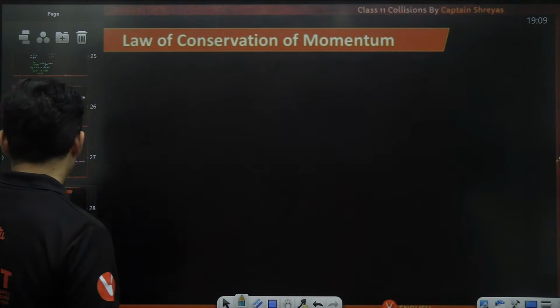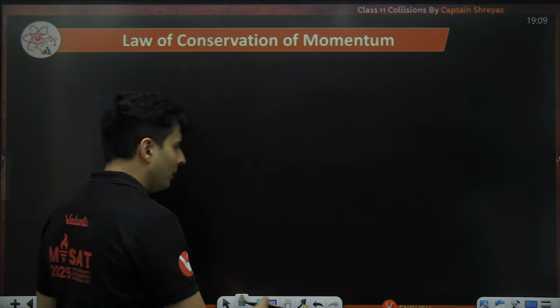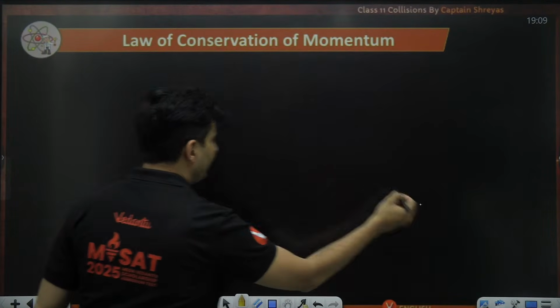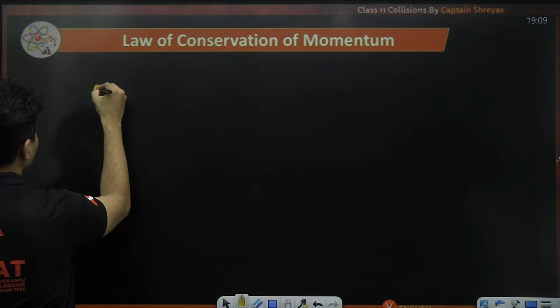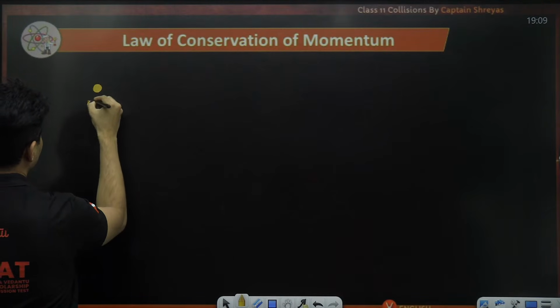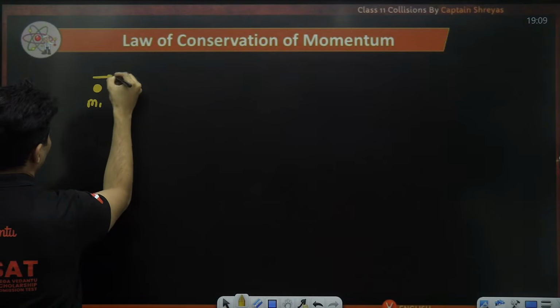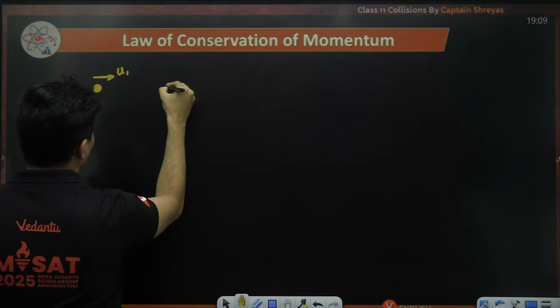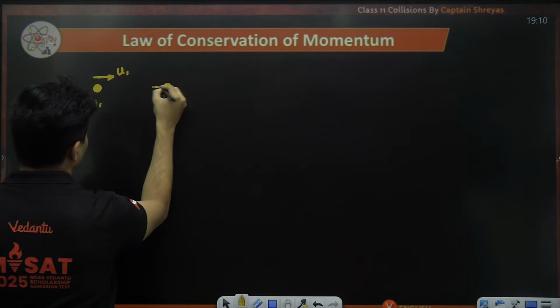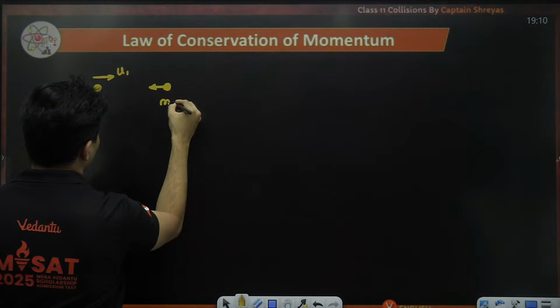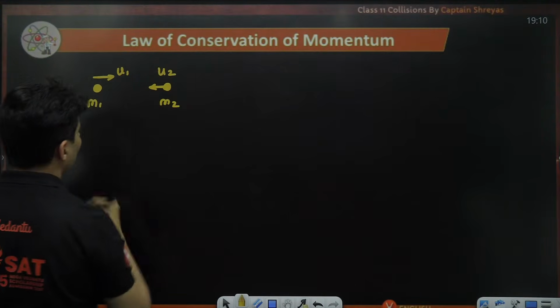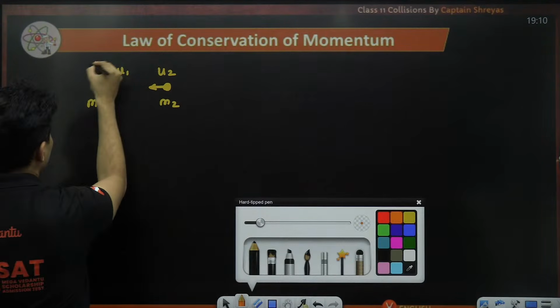Another example of conservation of momentum, I can tell. Say there is a ball of certain mass m1 going with some velocity u1, and it collides with another mass m2 of velocity u2. Now this is my system.